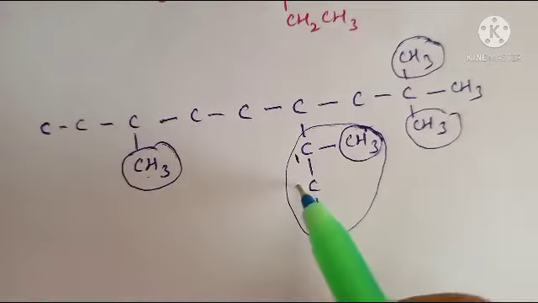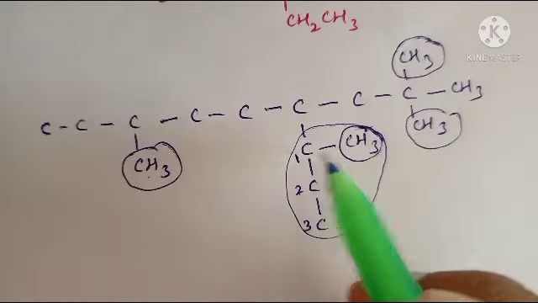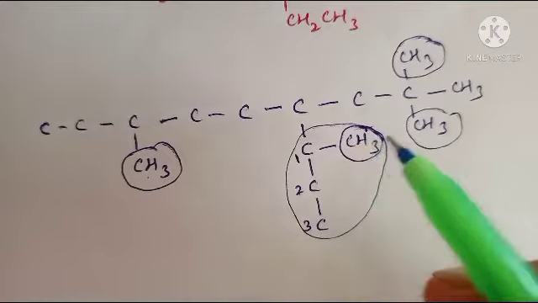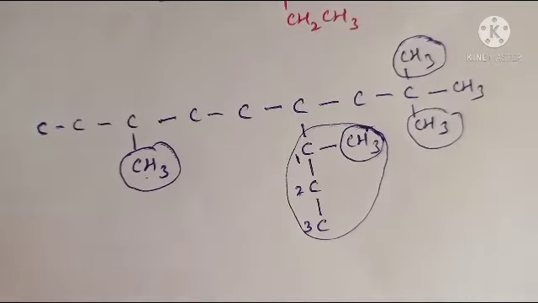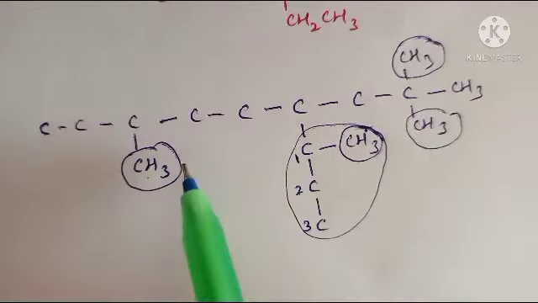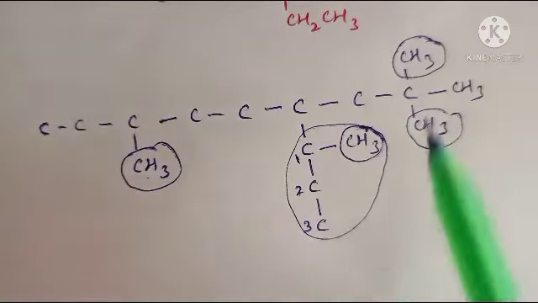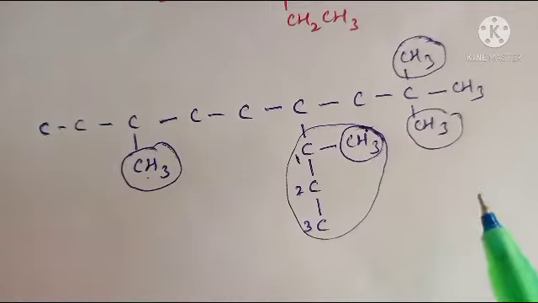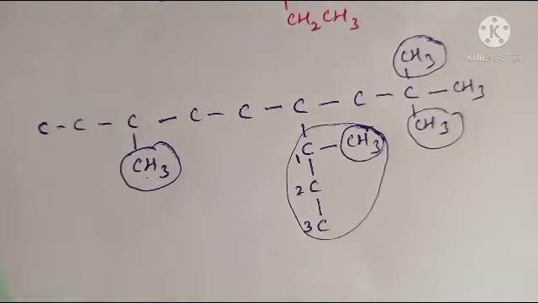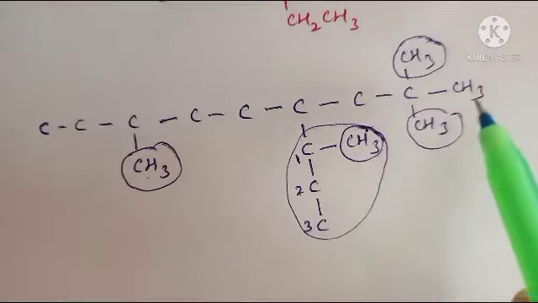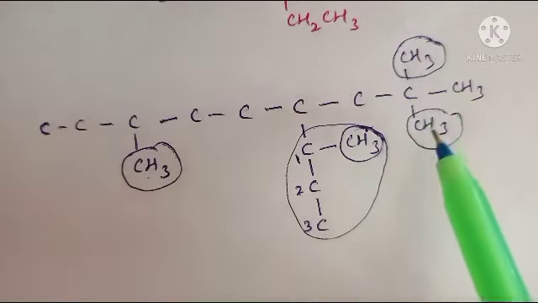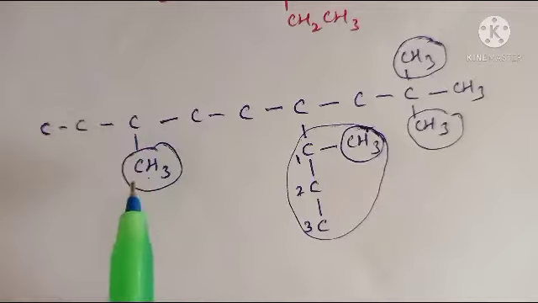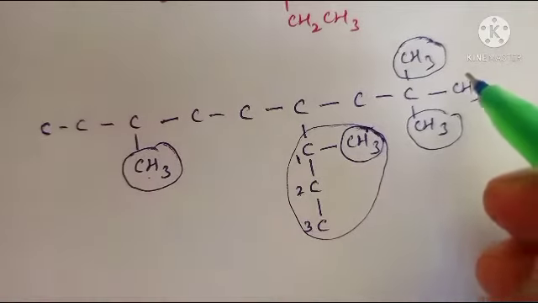This is the extra substitution, inside substitution. So give the numbering for inside this one, 1 2 3, to the first carbon this is attached. Okay, right. Now this is methyl, this is propyl. These three are methyl, this is propyl. So MP. So in alphabetical order, M comes first. Now give the numbering for this one. From this side, at second position, substitutions are started. But from this side, third position, substitution is present. So give the numbering from this end.